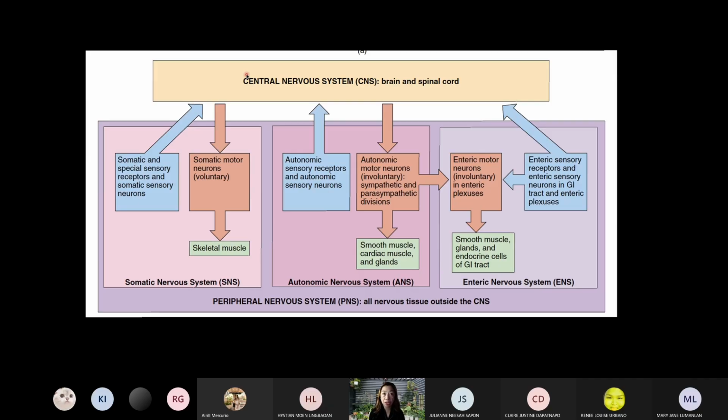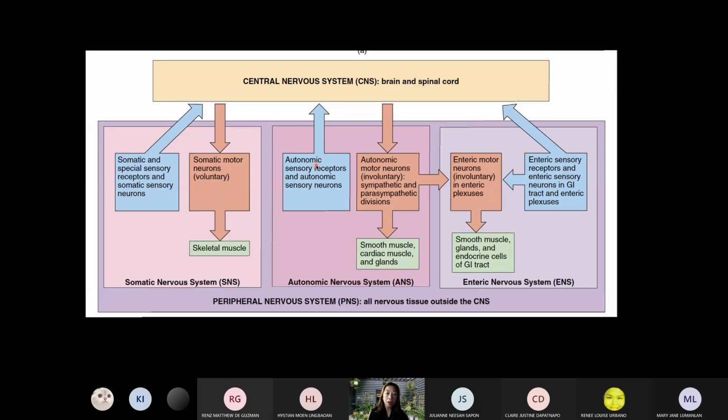The CNS processes the information, makes a corresponding decision, and sends the decision via motor neurons that stimulate skeletal muscles to contract. That's why the somatic nervous system is said to control and regulate voluntary responses, because we can consciously control the contractions of our skeletal muscles.